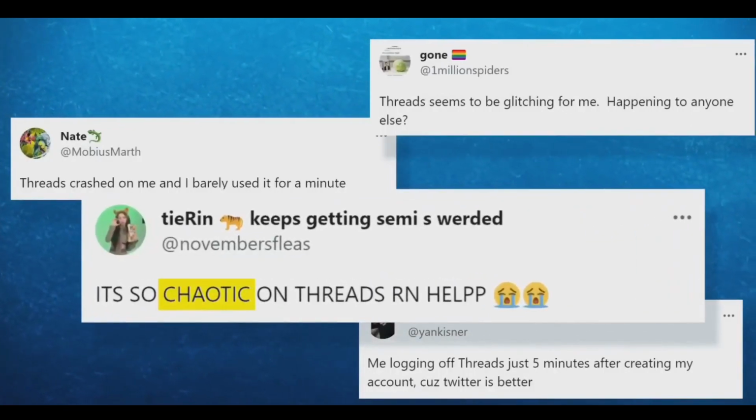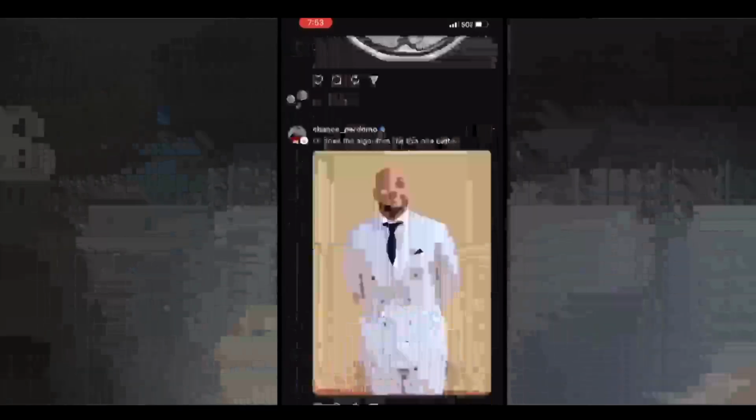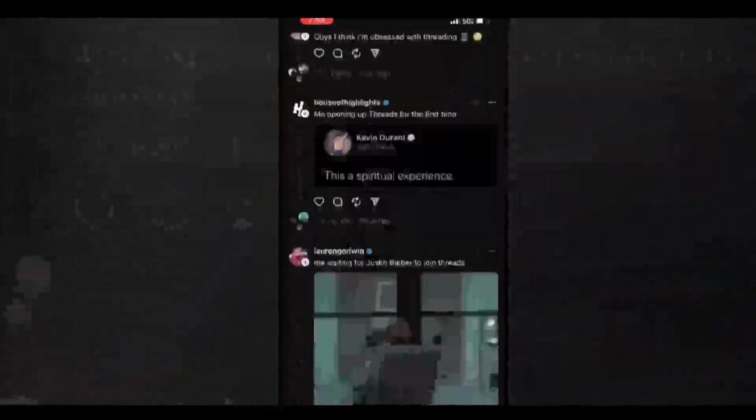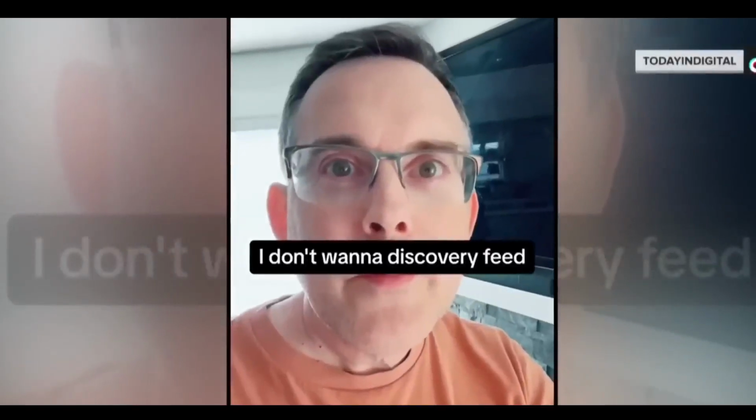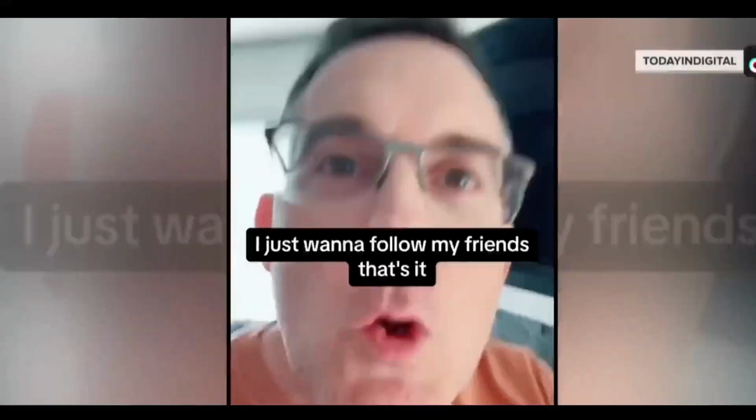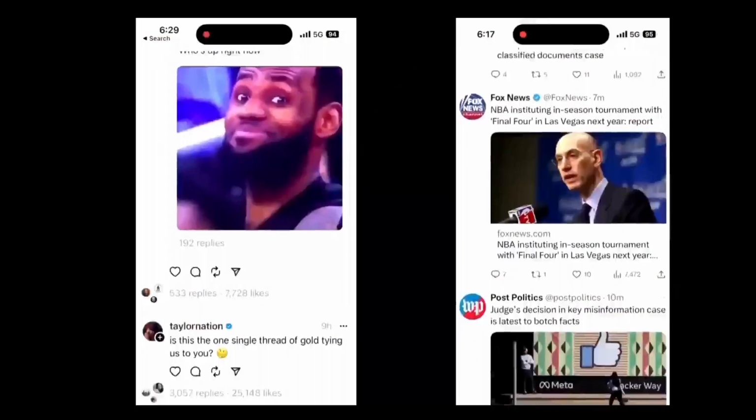Threads is a great way to connect with your close friends in a more personal and intimate way. If you're looking for an app that allows you to share your thoughts and feelings with a select group of people, then Threads is a great option. Here are some of the pros and cons of Threads.